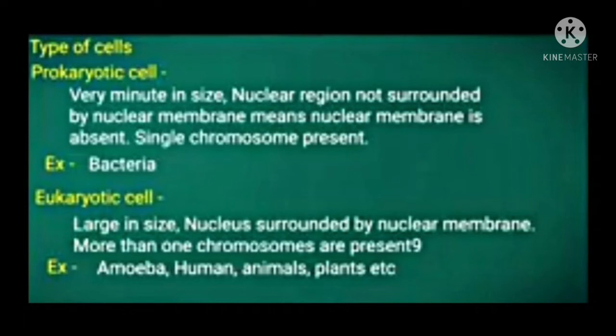Depending upon the presence or absence of nuclear membrane, the cells are classified into two types, prokaryotic cell and eukaryotic cell. Prokaryotic cell means the nuclear region will not be surrounded by a nuclear membrane. That is, nuclear membrane is absent in prokaryotic cell and it will be very minute in size and it contains only single chromosome. For example, bacteria. While as in eukaryotic cell, the nucleus will be surrounded by a nuclear membrane and it will be large in size as well as it contains more than one chromosomes. For example, amoeba, human, animals, plants, etc.